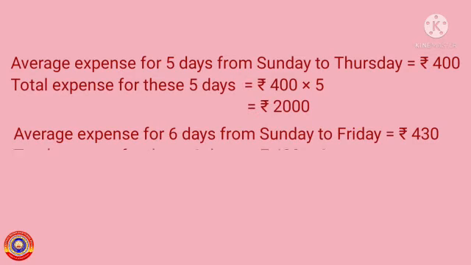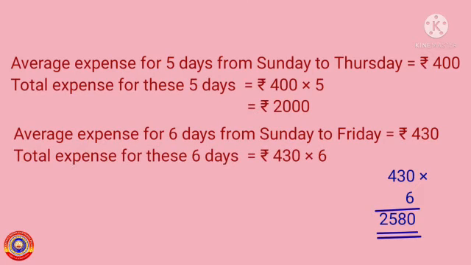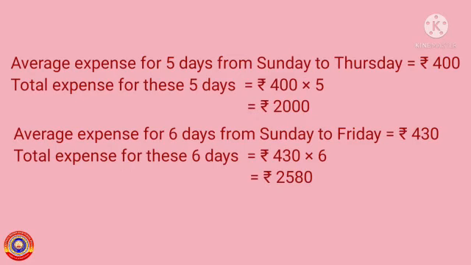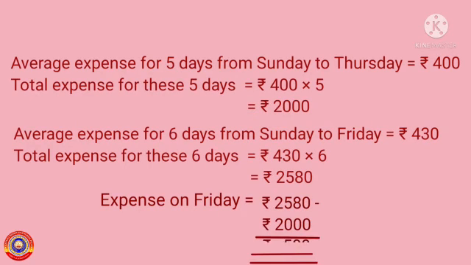Therefore, total expense for these 6 days is equal to 430 multiplied by 6, that is equal to 2580 rupees. Next, we have to find out the expense on Friday. For that, subtract the total expense from Sunday to Thursday from total expense from Sunday to Friday. That is equal to 2580 rupees minus 2000 rupees. That is equal to 580 rupees.